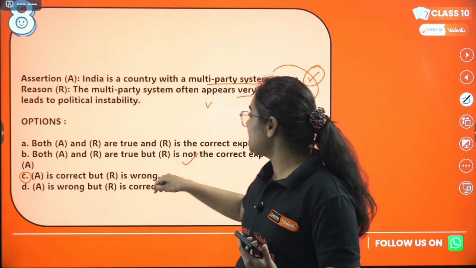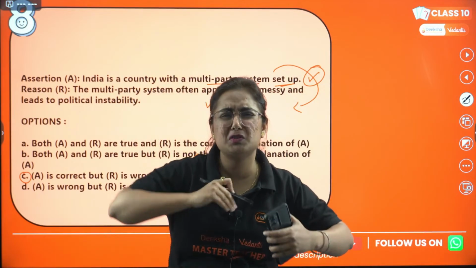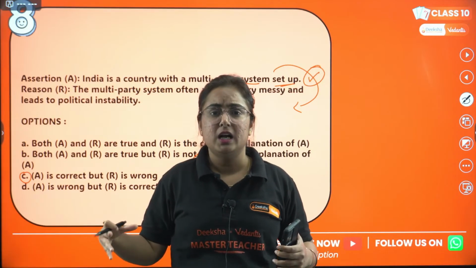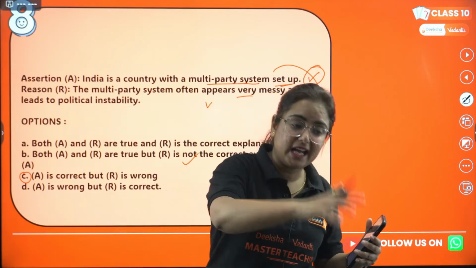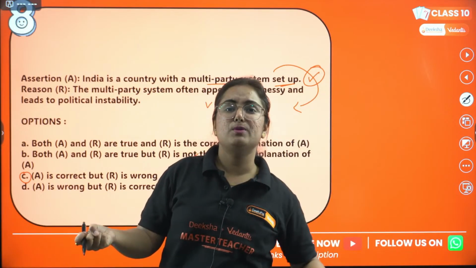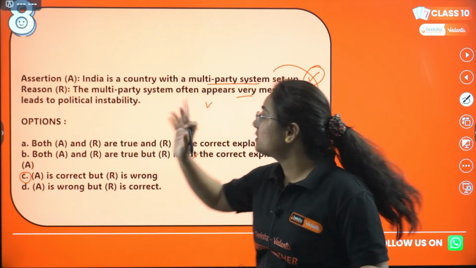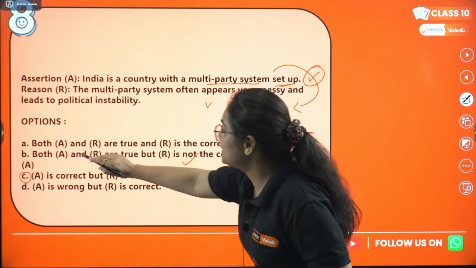A is correct, but R is wrong. No, R is also correct. Yes, it creates political instability because we have multiple political parties, right? What if one party takes the support from the coalition one day? The party will drop the majority and this will lead to the fall of the government. Get it? So, yes, option B is correct.